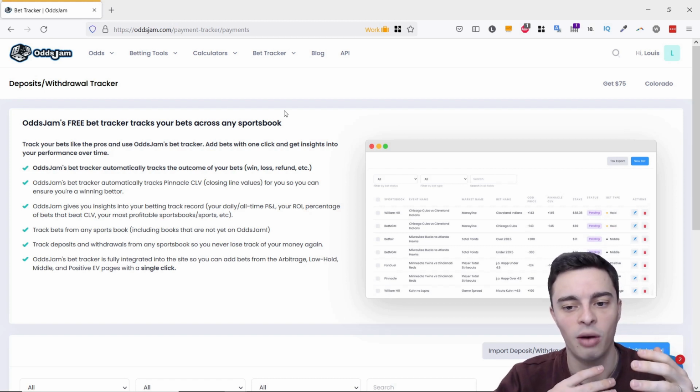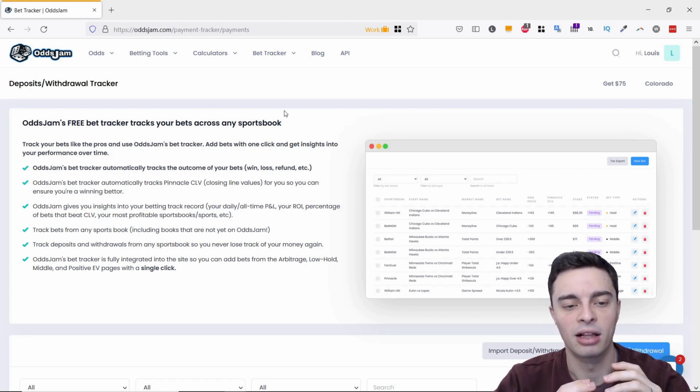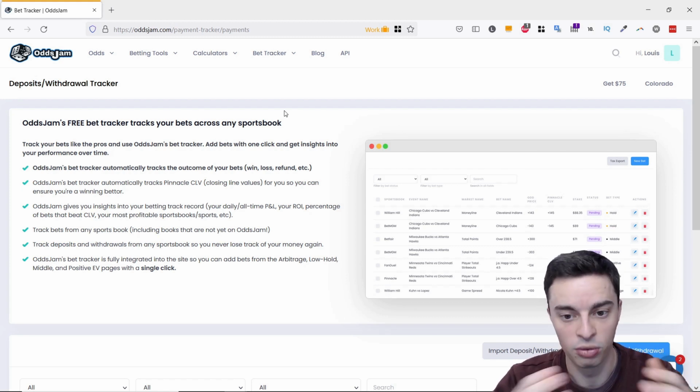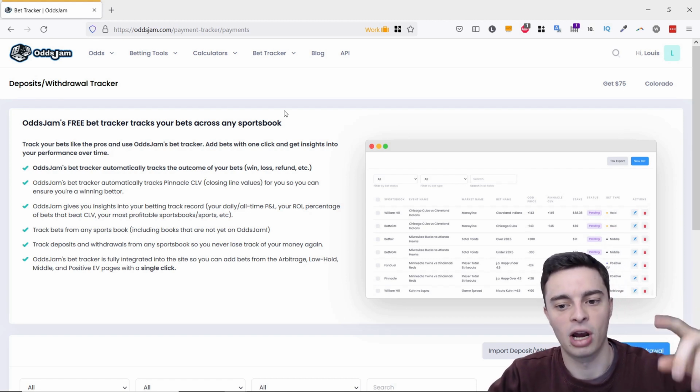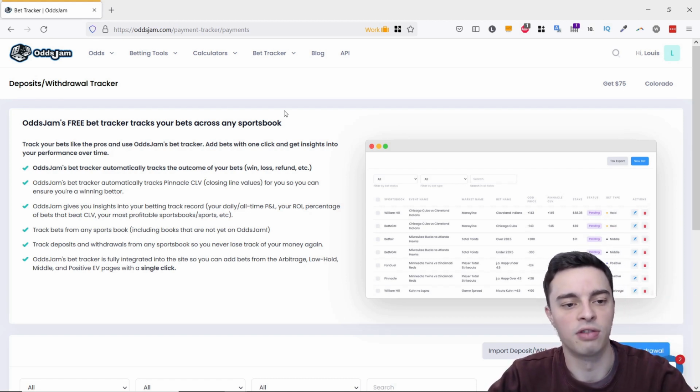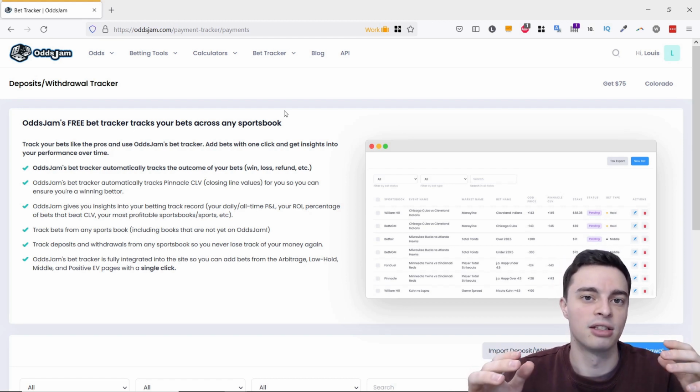So whenever you make a deposit or withdrawal into a bookmaker account and enter it, it will automatically log it within the software. It will keep track of that, and it'll keep your balance. It'll keep track of it as it slides up and down with each of the bets that you place. And this is really useful as one of the difficult aspects of arbitrage betting or value betting is managing your balances across all of your different sportsbook accounts.